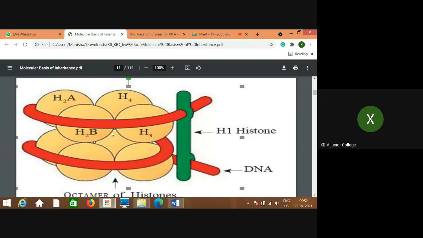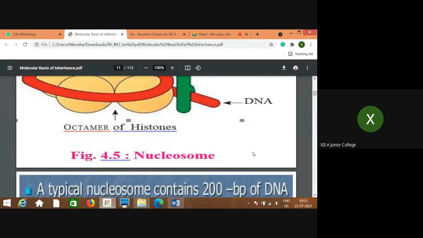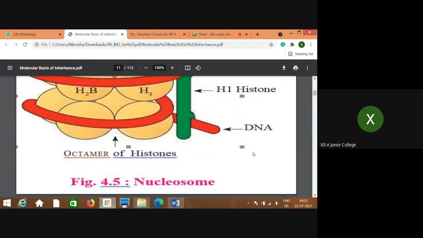Actually, the octamer is made up of 2 molecules of each type, H2A, H2B, H3 and H4. When that octamer is wrapped by the DNA molecule, at the entry and exit points H1 histone joins. So this octamer of histone is called a nucleosome.